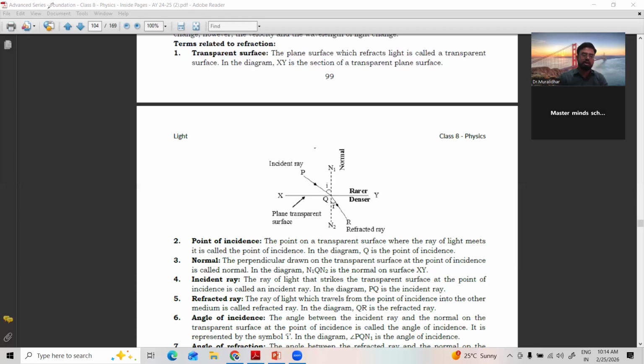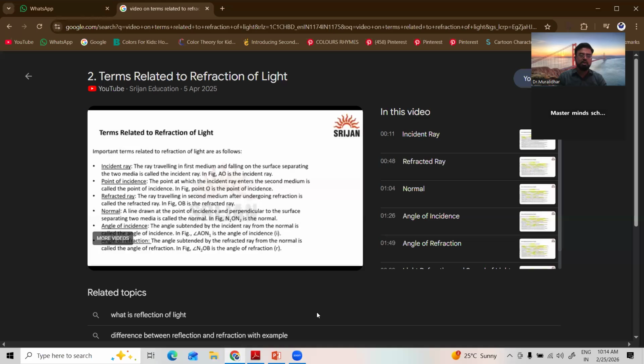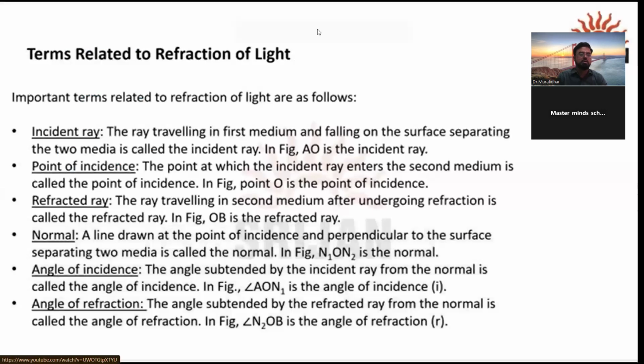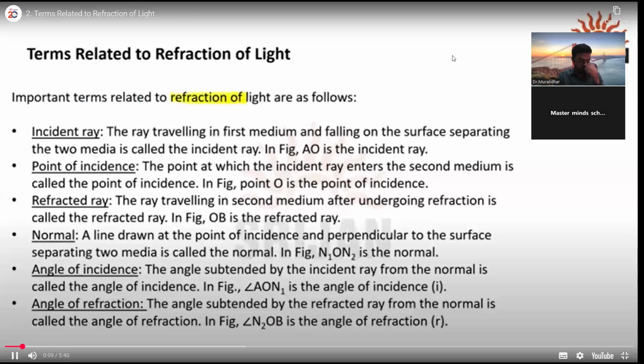Okay, so before directly going to the terms, some important terms related to refraction, let me show you one video on refraction, then we'll move to the next. So these are the terms, very important terms. Refraction of light. Here are some of the important terms related to refraction of light, as follows.